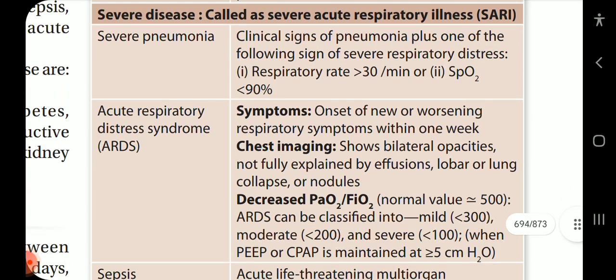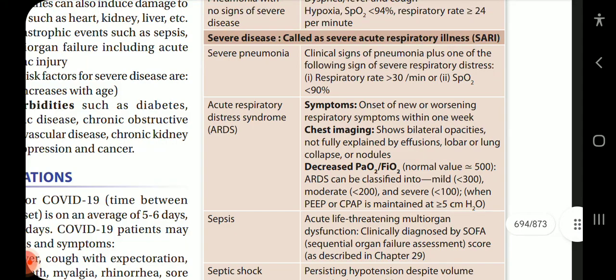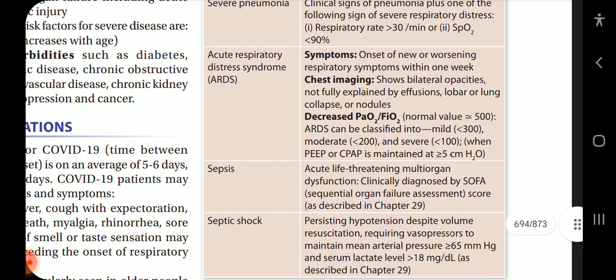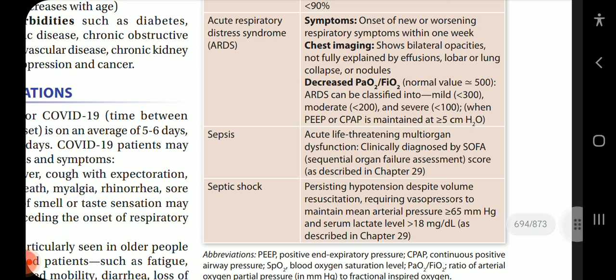And lastly is the severe disease called severe acute respiratory illness (SARI). Severe pneumonia with clinical signs of pneumonia plus one of the following signs of severe respiratory distress: respiratory rate more than 30 per minute or SpO2 less than 90%. Acute respiratory distress syndrome (ARDS): symptoms like onset of new or worsening respiratory symptoms within a week.